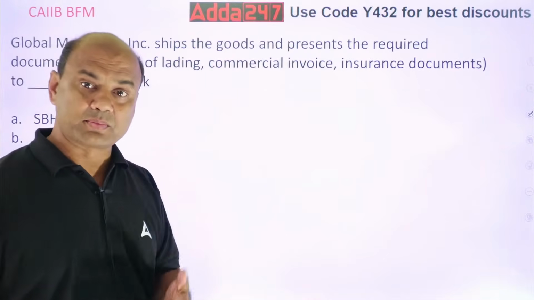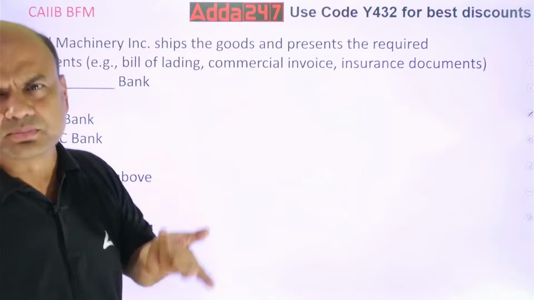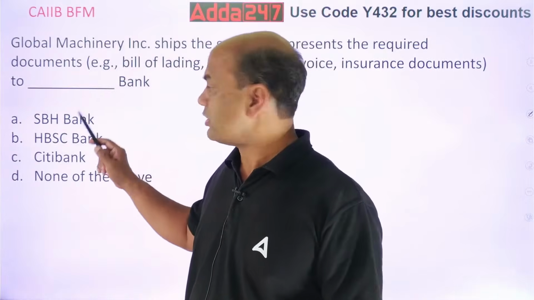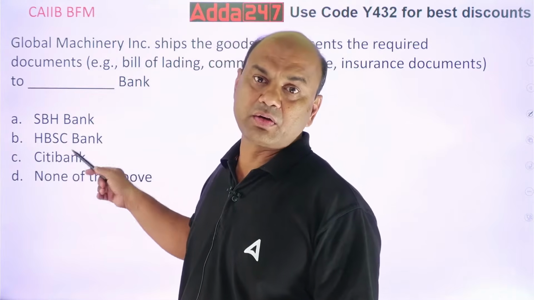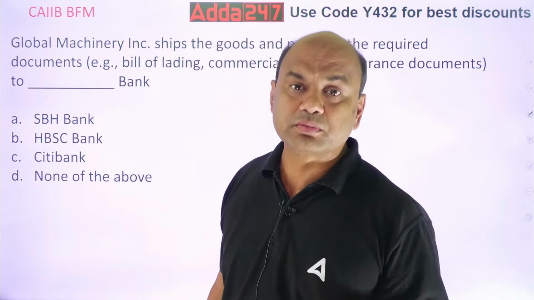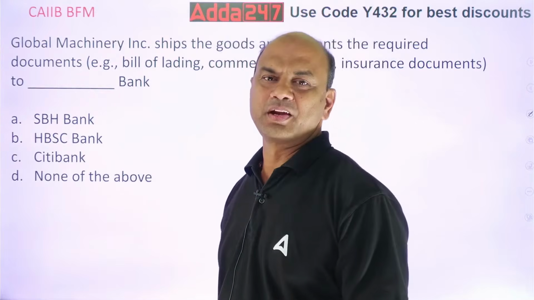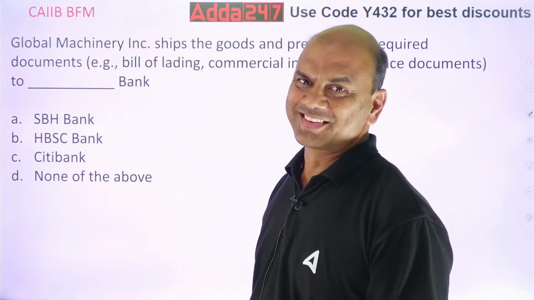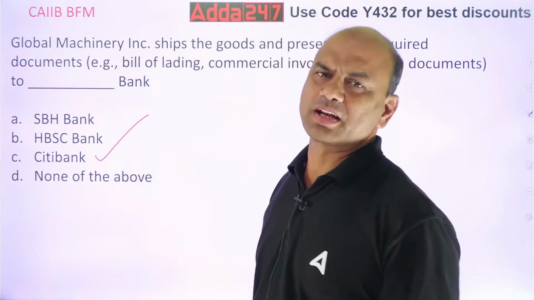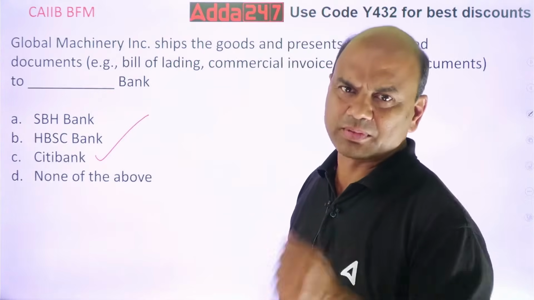Then it will prepare all the documents. So, these documents will be submitted by Global Machinery to whom? Will it be submitting to SBH Bank or HBSC Bank or Citibank or none of the above? Global Machinery will submit the documents to whom? Citibank, correct, many of you have answered correct, because Global Machinery has an account with Citibank. So it will submit the docs to Citibank only.